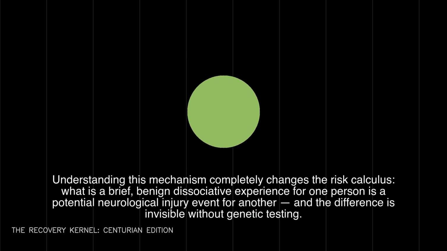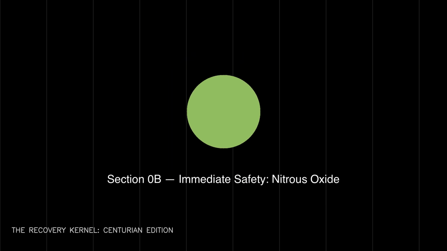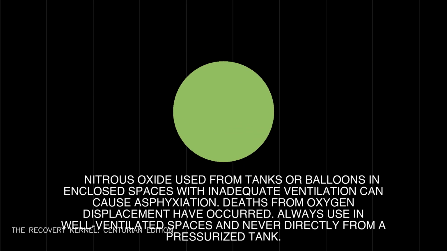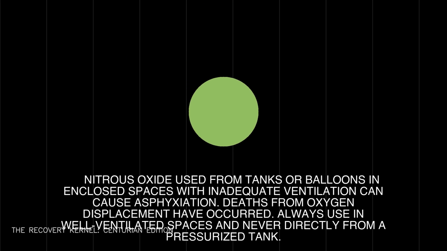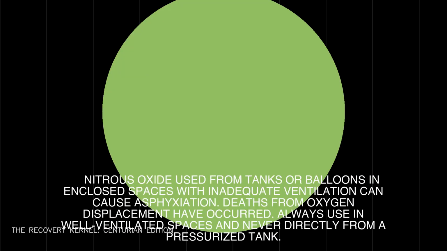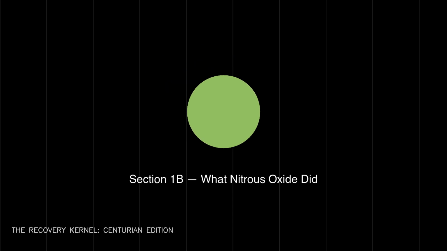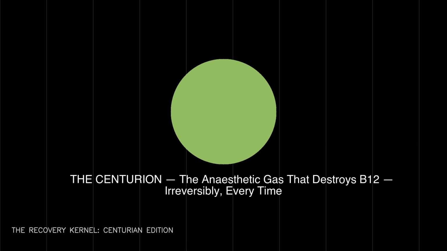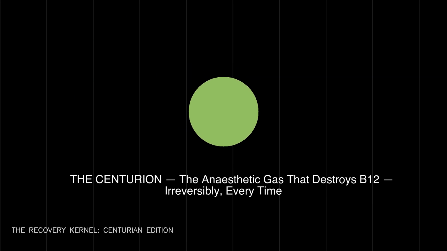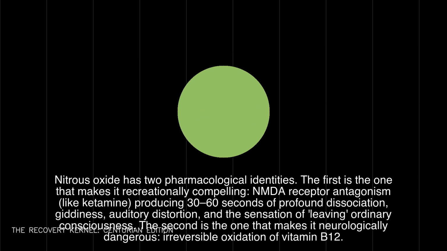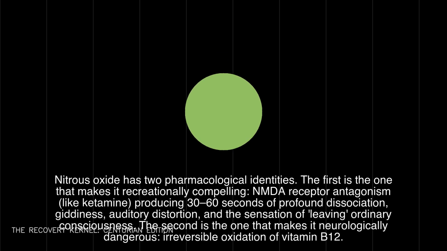Section 1b, What nitrous oxide did. Classical building the centurion, the anesthetic gas that destroys B12, irreversibly, every time. Nitrous oxide has two pharmacological identities. The first is the one that makes it recreationally compelling, NMDA receptor antagonism, like ketamine, producing 30 to 60 seconds of profound dissociation, giddiness, auditory distortion, and the sensation of leaving ordinary consciousness. The second is the one that makes it neurologically dangerous, irreversible oxidation of vitamin B12.